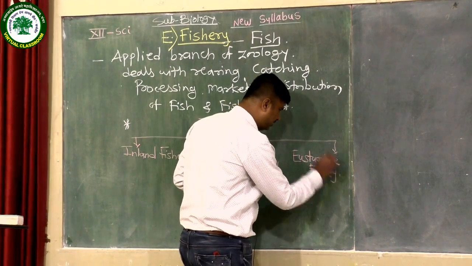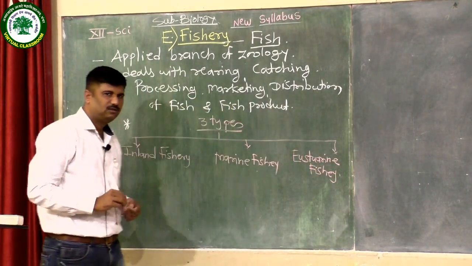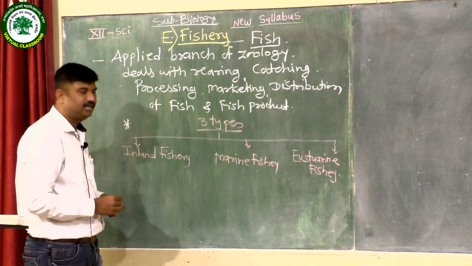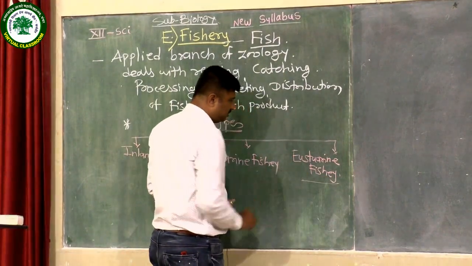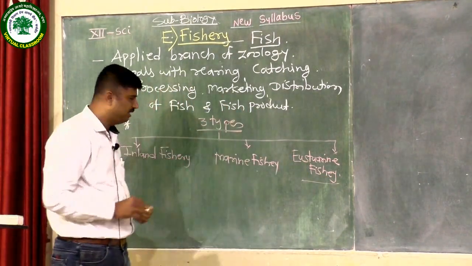Estuarine fishery is the fishing in the creek area, where the river meets the sea. This water is brackish water and this area is known as the estuarine area.